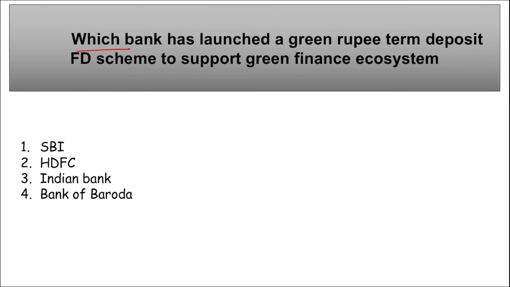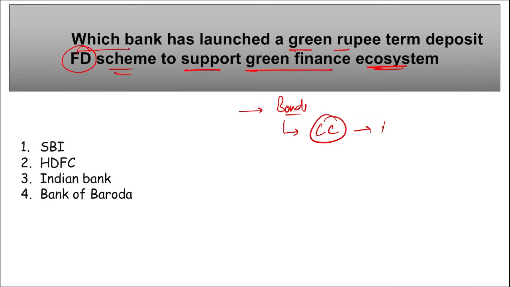Next is, which bank has launched a green rupee term deposit fixed deposit scheme to support the green finance ecosystem? We know that we are now gathering various bonds and investments that will help towards climate change. It will be developing the infrastructure that will work towards climate change. So for the same reason, recently, remember, it is SBI, they have launched the green rupee term deposit. It is a kind of fixed deposit only, and the amount gathered from this fixed deposit will be utilized in green infrastructure projects.